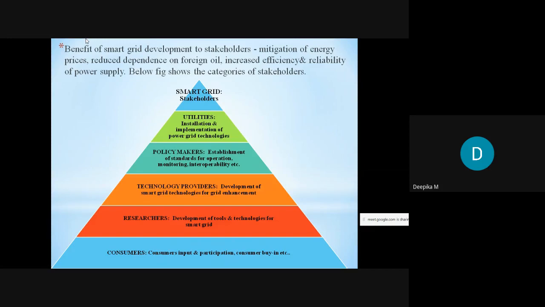And next we have the policy makers. They are responsible for establishment of standards for operation, monitoring and interoperability, etc. Next we have the technology providers. They are responsible for development of smart grid technologies for grid enhancement. Coming to the researchers, they are responsible for development of tools and technologies for the smart grid. And consumers, they are responsible for giving their feedback or input to the utility center, and they have to participate in the power system procedure, and also they should buy the power, and they also should save the power. So these are the stakeholders and their functions.